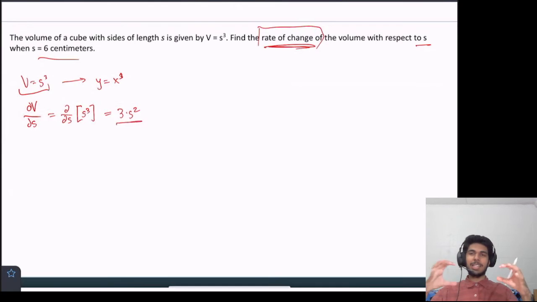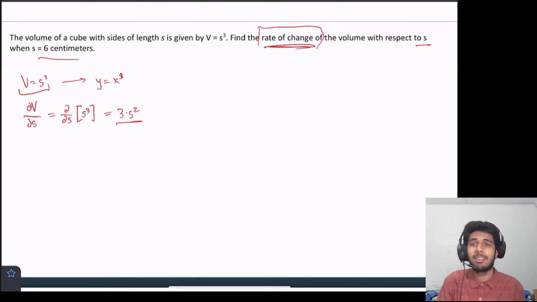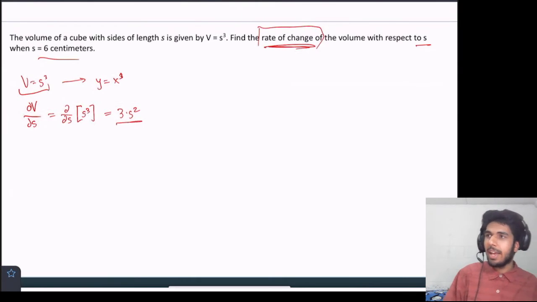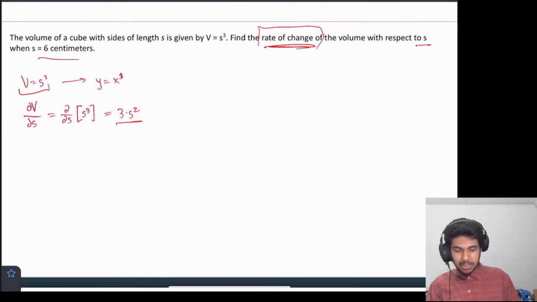So what we're doing is we're taking this cube and we're stretching it and condensing it, and these side lengths are either growing or shrinking. And as we're doing that, we're curious, how much is the volume changing by? Right? Because obviously it changes. When you get larger side lengths, the volume gets bigger, right? So we're curious, how is that volume changing? And with this, we can compute it, right?